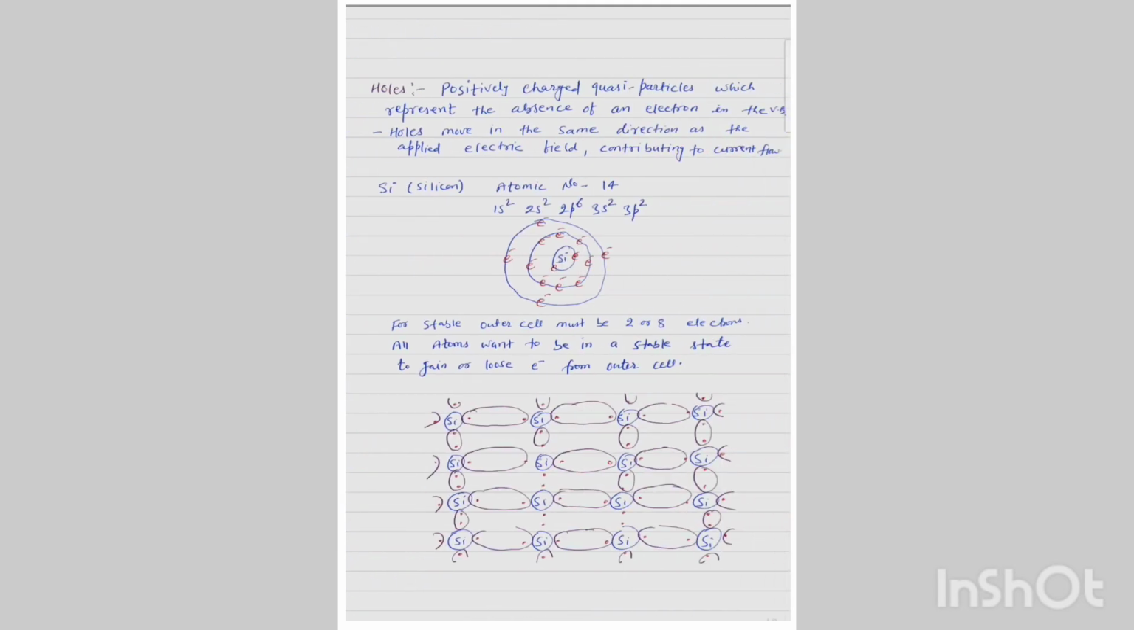Holes are positively charged quasi-particles which represent the absence of an electron in the valence band. Holes move in the same direction as the applied electric field, contributing to the current flow.